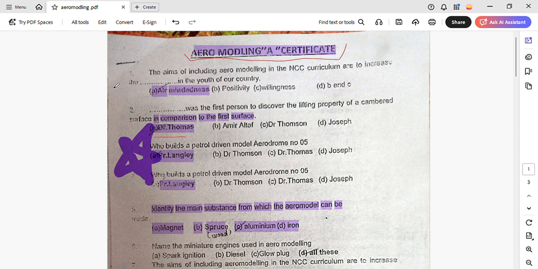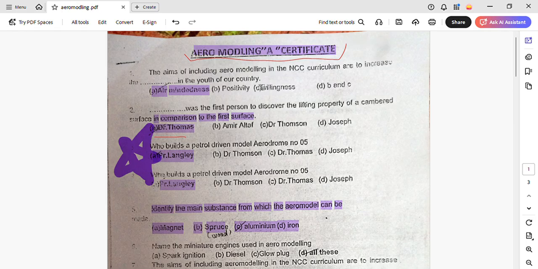So let's start. The aims of including aeromodeling in NCC curriculum are to increase air-mindedness in the youth of our country. I'll tell you the main reason for this question: what is the purpose or the goal of including aeromodeling in NCC curriculum.